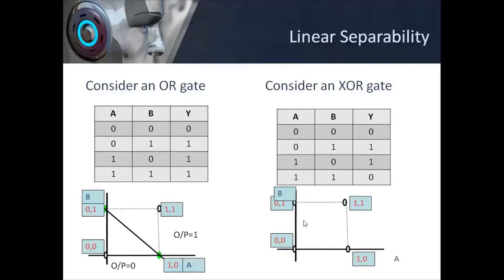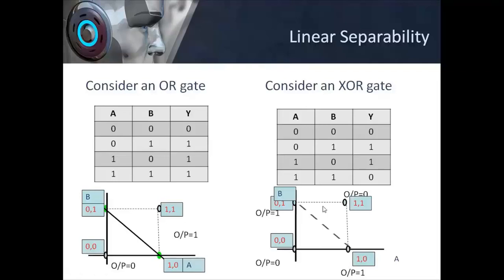Now I know that the output is going to be 1 for the cases 0,1 and 1,0, which are at two corners of the square, whereas the output is going to be 0 for the two points at the opposite diagonal corners. Now if I want to divide these 4 points by a single line, can we do that?